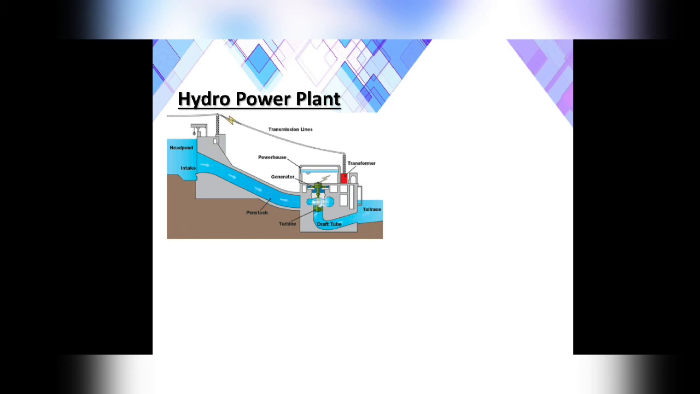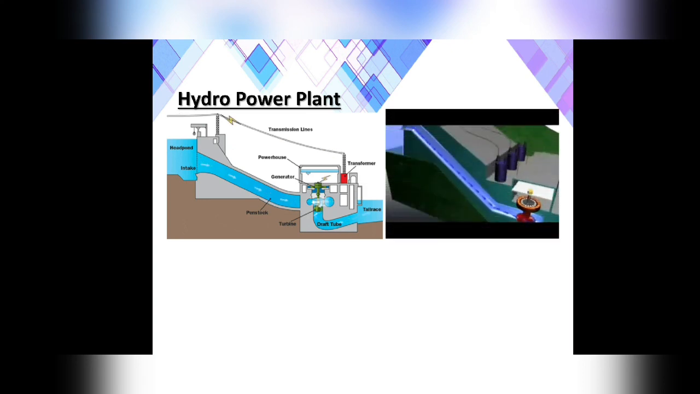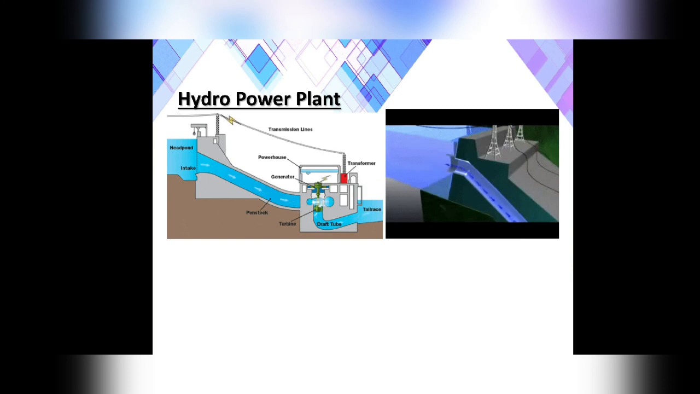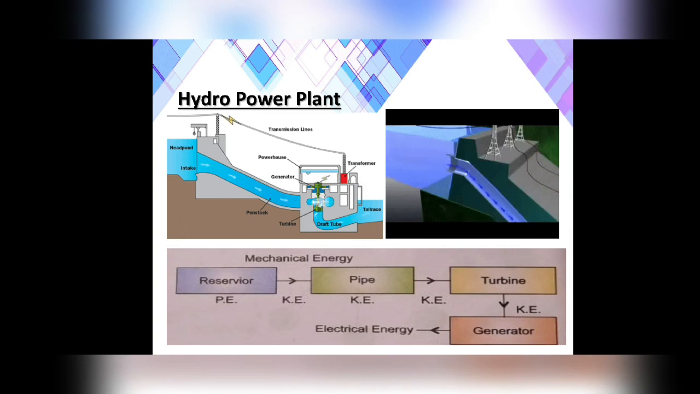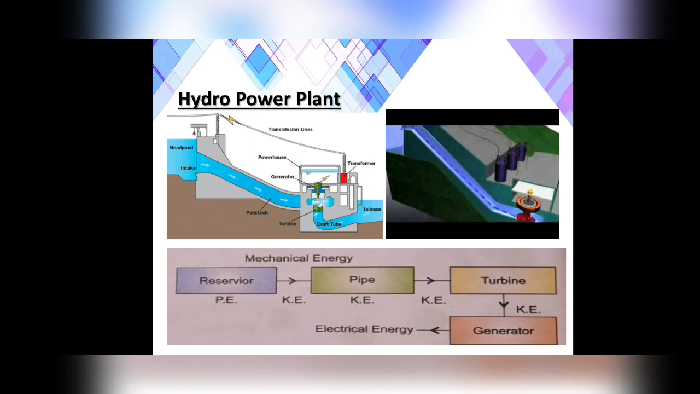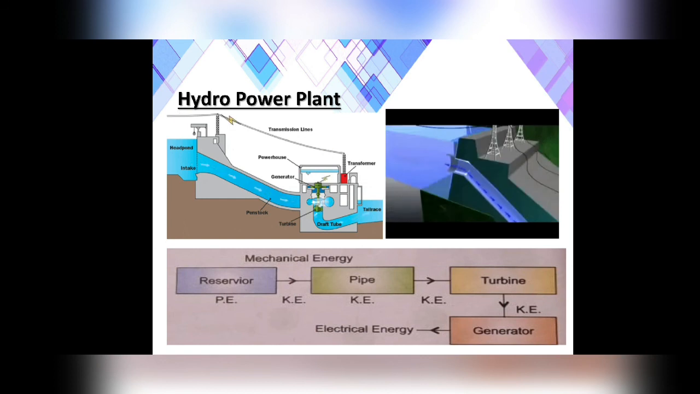Next is the hydropower plant. Again, an example of the law of conservation of energy. Here also you can see that the reservoir has potential energy. The water has potential energy, and when the water is released from the reservoir, it gains kinetic energy, and that kinetic energy is used to run the turbines. From here the water goes and the turbines run. From the turbines, the generators produce electricity. So this is how the energy changes.